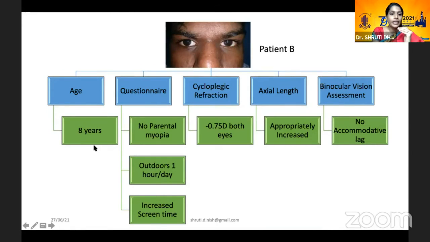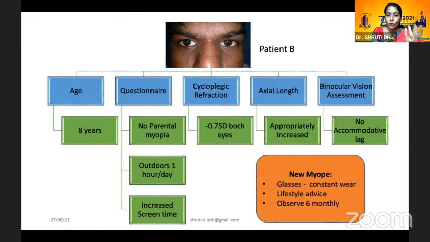This is patient B, who's an 8-year-old boy who had no parental myopia. He had outdoors of 1 hour a day, not much, but increased screen time. His cycloplegic refraction was 0.75 diopters, his axial length was appropriately increased and his BV assessment was normal. Now here again, you do see that he's not a guy with any genetic background. Probably the only cause is this lifestyle change that has led to this cycloplegic refraction. And this would be under a category of a new myope. So for such a patient, you would give glasses for constant wear, of course give them the lifestyle advice that we usually give them, and then observe him 6 monthly.